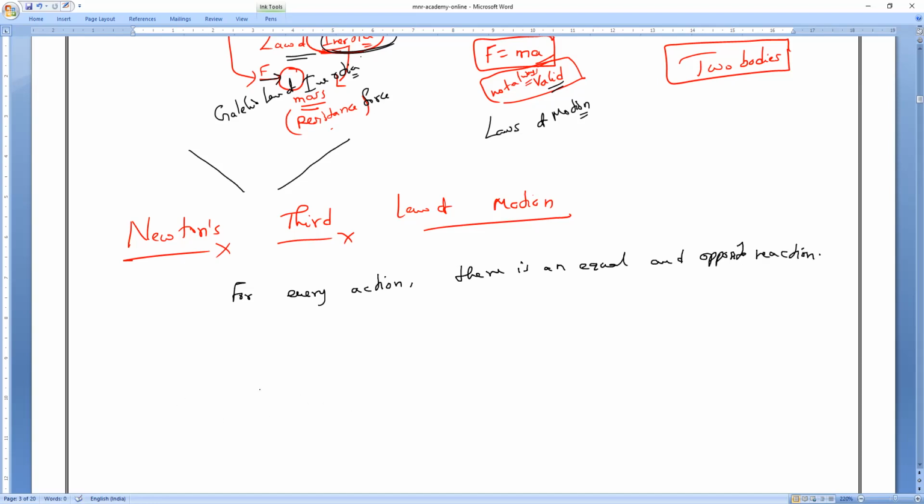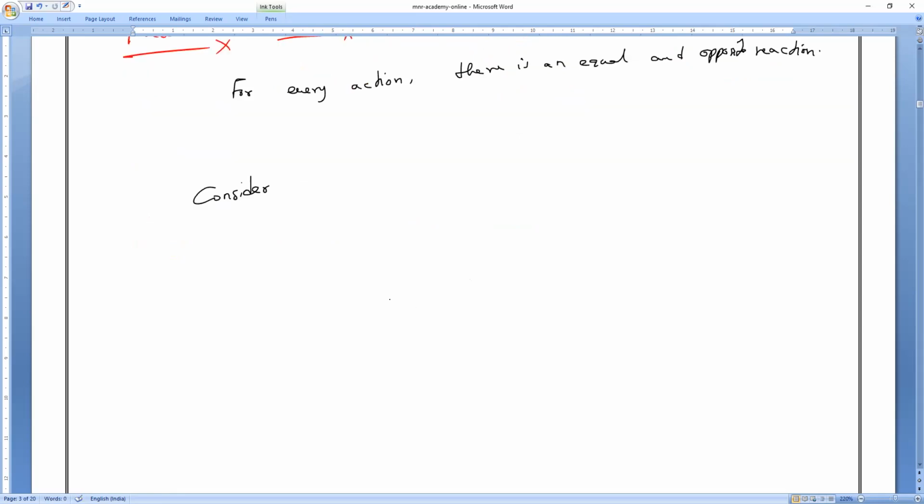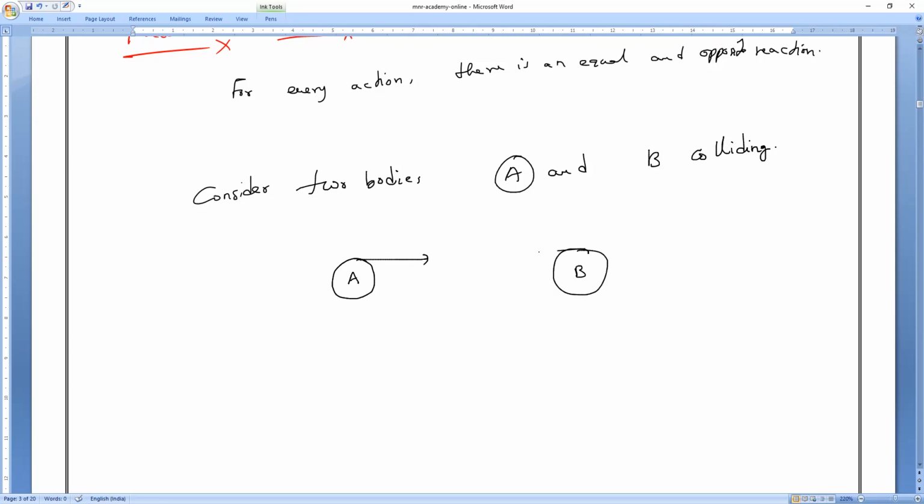So let us consider two bodies, because Newton's third law is always valid for two bodies. One is body A and another is body B. Both are colliding, which means hitting each other.